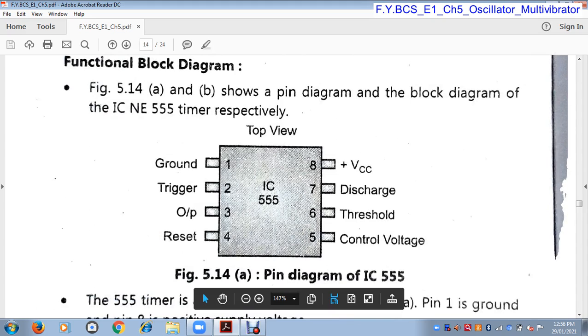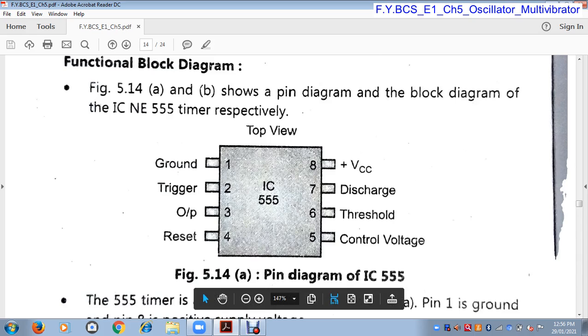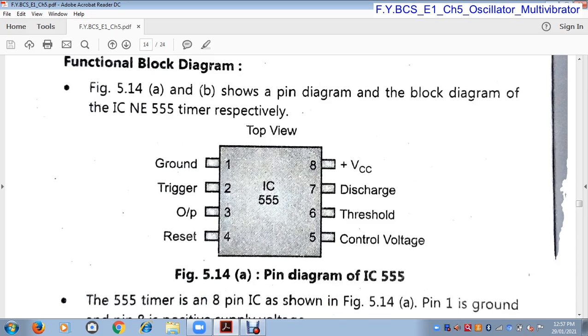So IC555 is an 8 pin IC. Pin number 1, pin number 2, pin number 3, pin number 4, pin number 5, pin number 6, pin number 7 and pin number 8. Pin number 1 is the ground pin. Pin number 2 is the trigger pin.